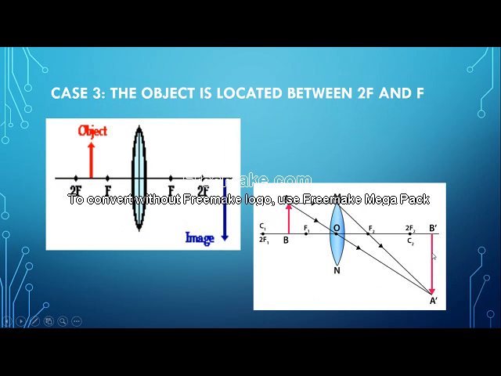Understood? Our third case, children, is when the object is kept between 2f and f. Again the same two incident rays, one parallel to the principal axis and the second which moves through the optical center. Children, both these incident rays meet beyond 2f on the other side of the lens, and here you can see the image which is formed. Again it is inverted and very big compared to the object. The image formed is very big.